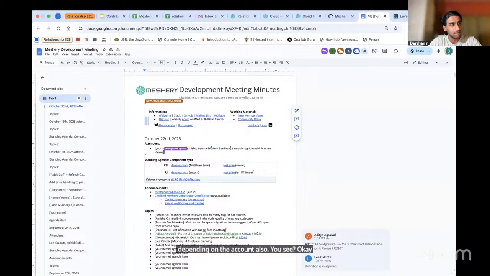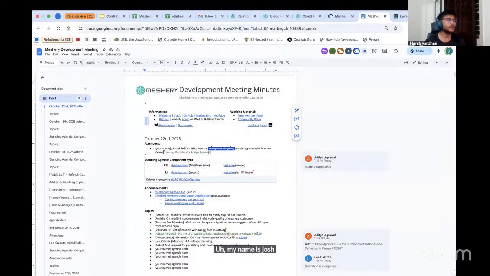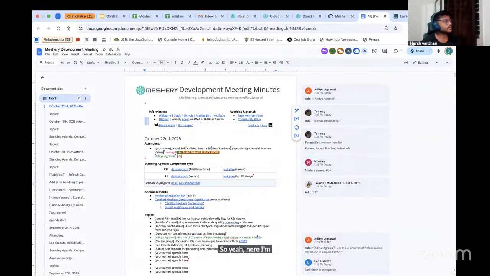Okay. Hi. I am attending this meeting for the first time. About myself, my name is Harshvardhan. I am from India. Currently, I'm working as a cloud developer one at Hewlett Packard Enterprise. There, I have worked on a product called CDC. At the office, my tech stack was C, but currently I'm exploring Golang. I found Meshery through the LFX website after a suggestion from one of my friends. Here I want to contribute on the Golang side mostly. Yeah, welcome, Harsh.